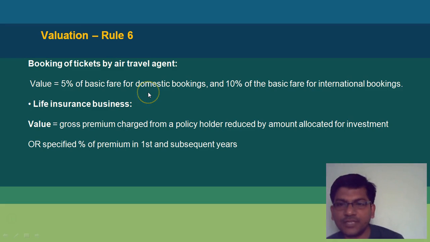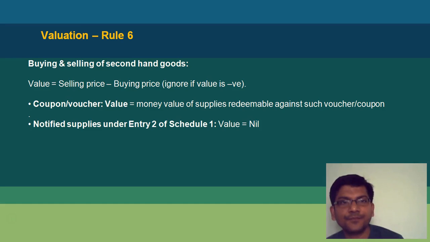Now, in domestic bookings, there will be 2 rates, one if it is business class and the other if it's economy class. Life insurance business, it will be the gross premium charged from the policy holder reduced by the amount which companies such as LIC allocate for investment, or a specified percentage of premium in the first and subsequent years.